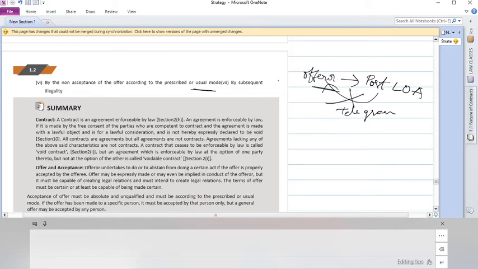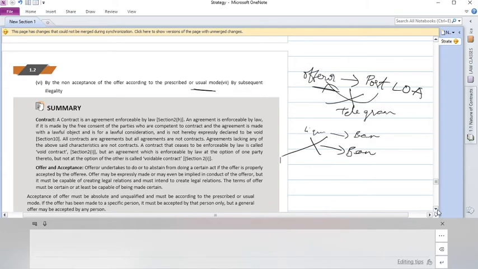Subsequent illegality: maybe while entering into the offer there is no illegality around. In some states, usually this happens with liquor. At the time of entering into the offer there won't be any ban or something like that. After entering into the contract, or after sending out the offer, there will be a ban imposed by the government. In that case, because of subsequent illegality, the offer will be no more in existence. That can be said to be revoked.